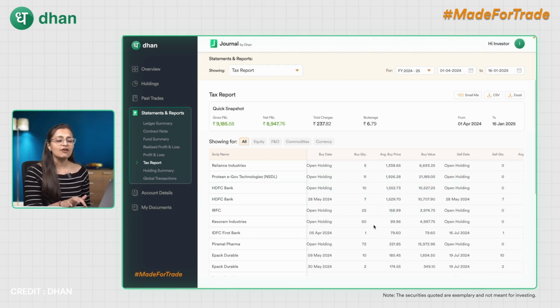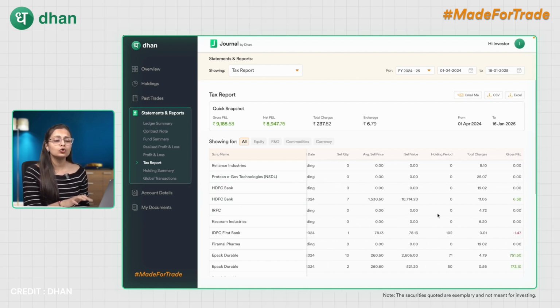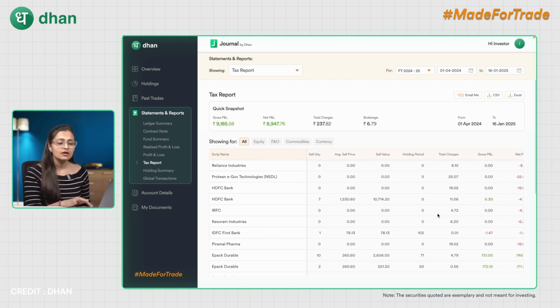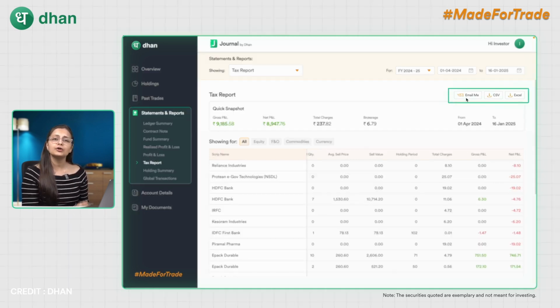So the sell price, the sell quantity, average buy price, the total holding period, so that you can easily distinguish between your long-term as well as the short-term scrips and the short-term gains, total charges on that particular scrip, gross PNL and the net PNL. You will also be able to download and email this particular report.